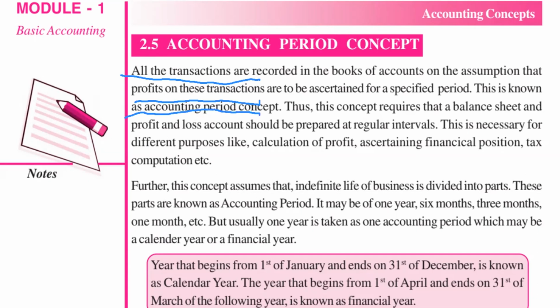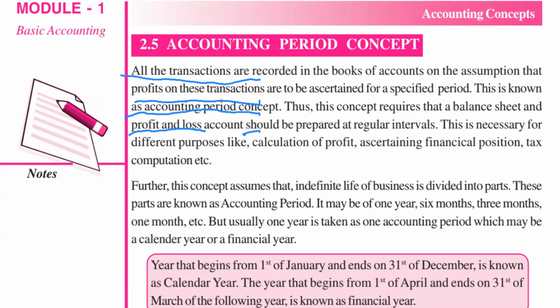Thus this concept requires that a balance sheet and profit and loss account be prepared. In our financial statements we have mainly two statements: one is the balance sheet, another is the profit and loss account. We will discuss what they are in upcoming chapters. The financial statements should be prepared at regular intervals, that is, for a particular period.